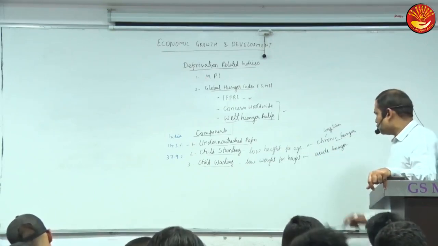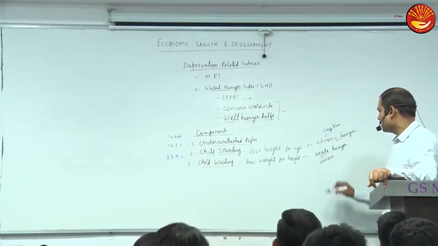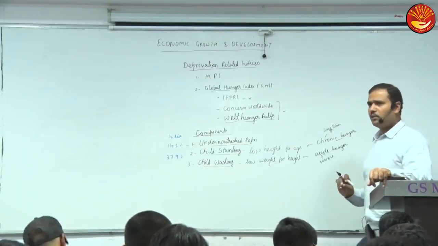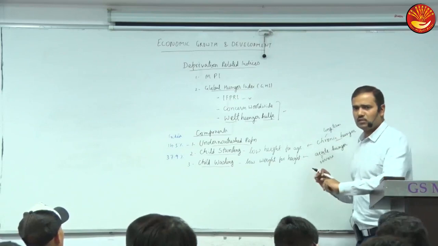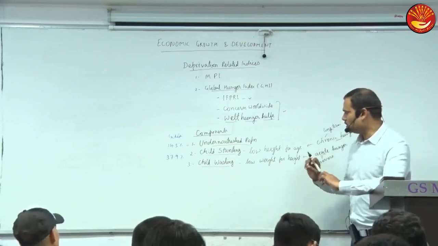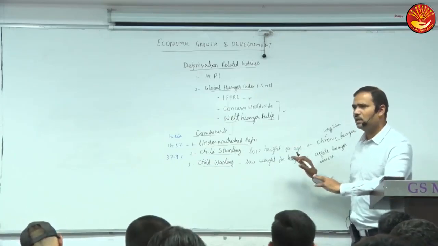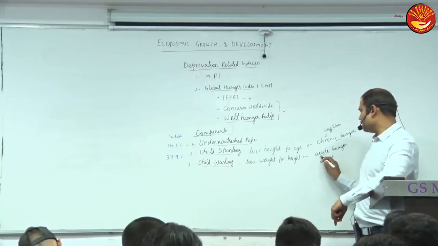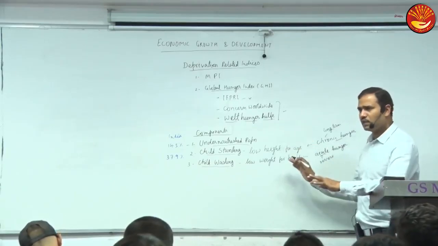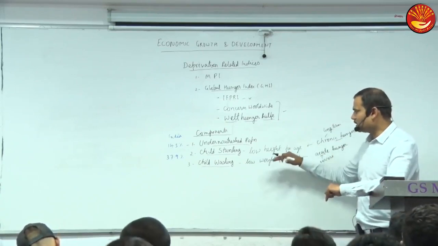So wasting, acute means what? Acute means severe. Severe hunger. Severe means for a few days, the child may get almost nothing to eat, just the minimum for survival, maybe for 10, 15, 20 days. So what happens in that? Muscles start degrading, weight loss happens. So this is severe hunger. It may not be for a very long term, but for a few days the child may get almost negligible to eat. Then it will lead to muscle degradation and death.